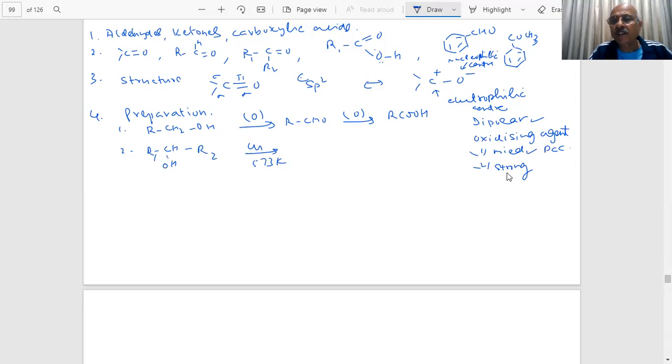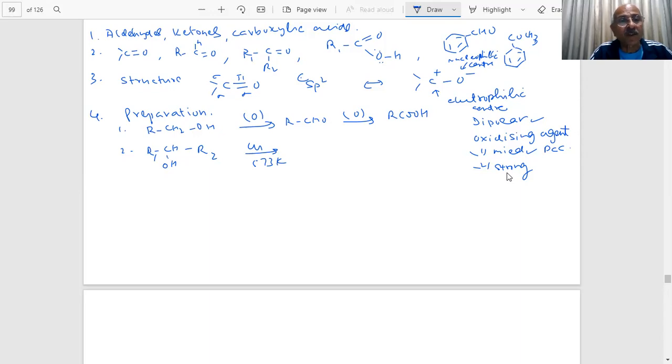Further, we have used strong oxidizing agents like KMnO4 in acidic medium. CrO3 is also used for the production of aldehydes, and KMnO4 is a strong oxidizing agent. Dichromates can also produce aldehydes under certain conditions. So we have to be careful when we use oxidation reactions.